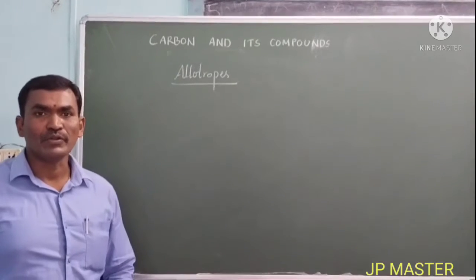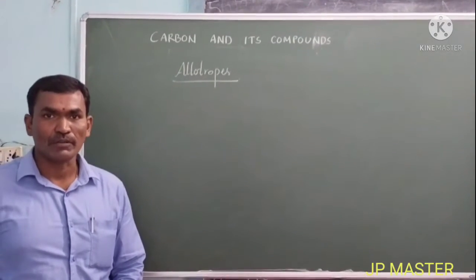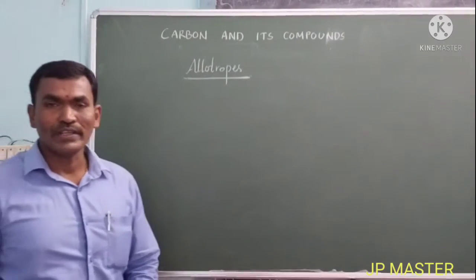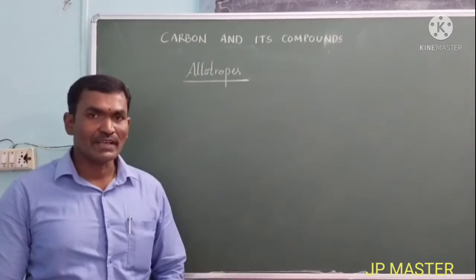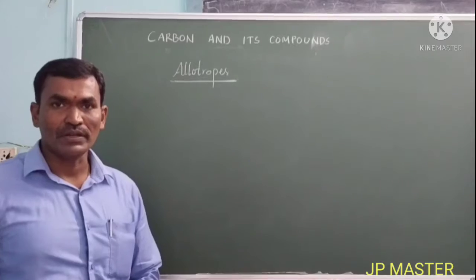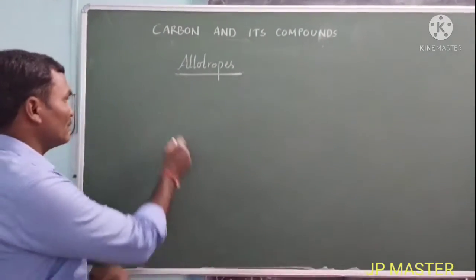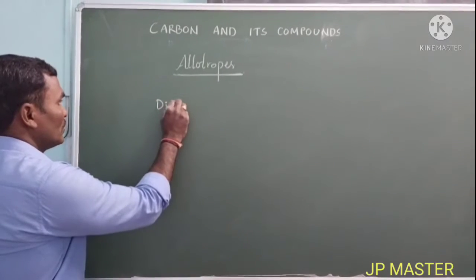Hi children, today we are going to discuss one more topic of carbon and its compounds, that is called allotropes. So what does allotropes mean? For example, we will discuss carbon and its compounds. There are carbon compounds. Diamond is a carbon compound, right?